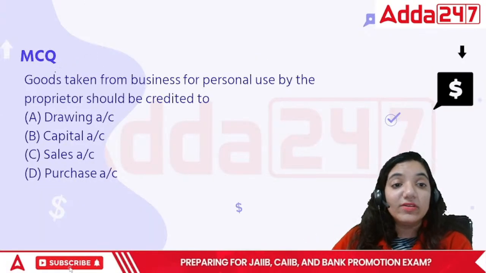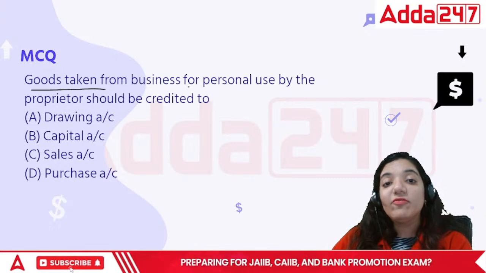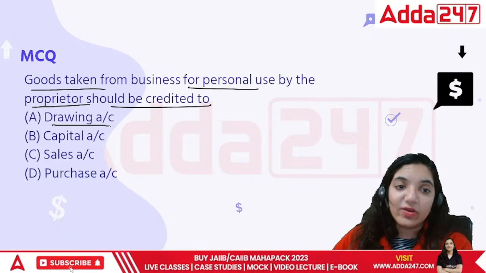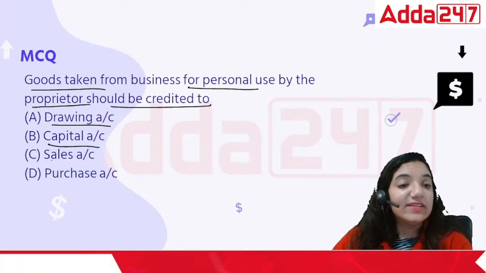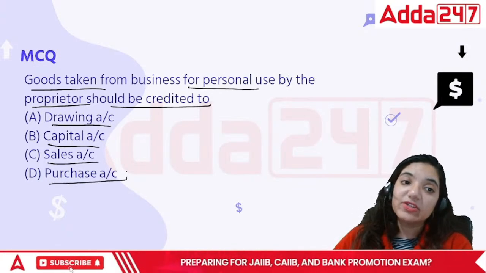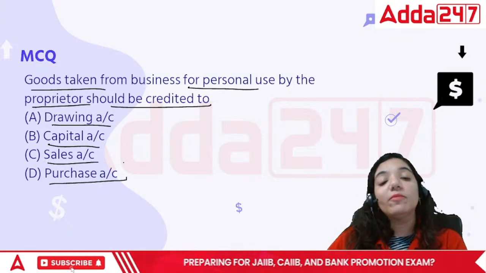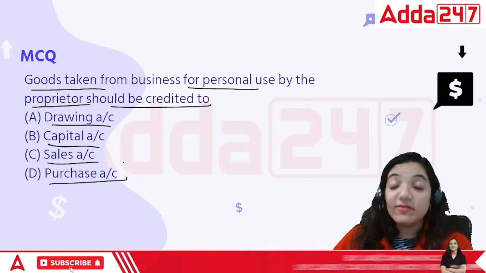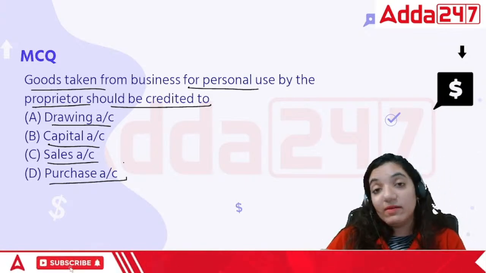Next point. Goods taken from the business for personal use by the proprietor should be credited to drawings account, capital account, sales account, or purchase account. If the goods are taken from the business for personal use, that means it is taken for purposes other than the business.